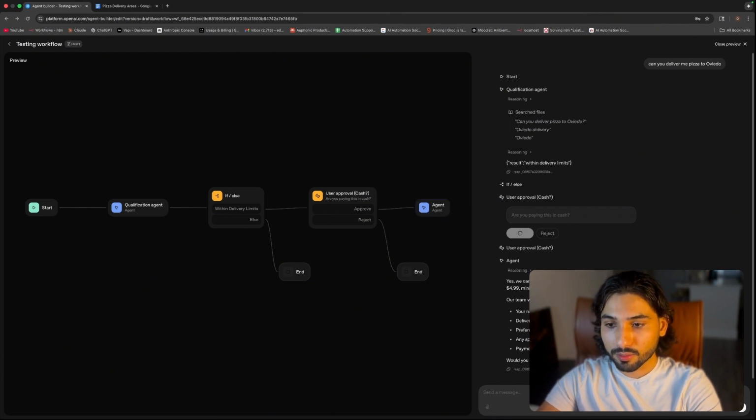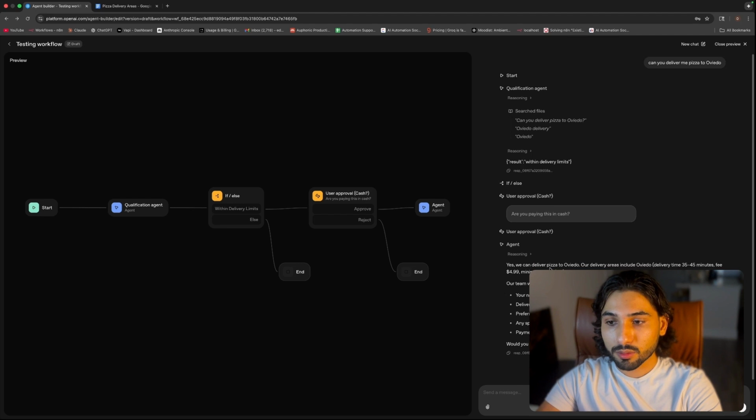So yes, we can deliver pizza to Oviedo. Our delivery areas include Oviedo. Our team will contact you shortly to place the order and confirm details. If you'd like, you can share your name and contact number. There's no reason for that because the workflow has ended.